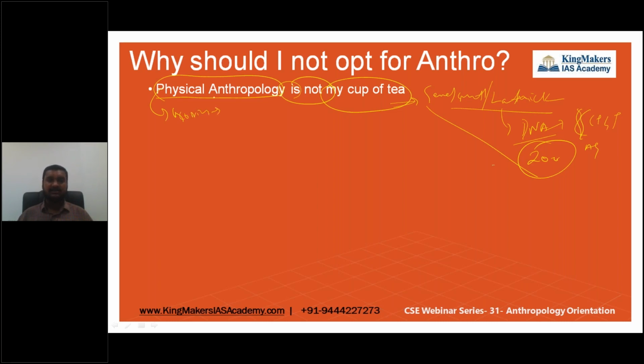Because anthropology has a defined set of answer keys. Whereas in other optionals, you have to derive the answer key yourself, with a good presentation, and it should be coherent or correlated with your evaluator's mindset also. But here in anthropology, you have a defined set of answers. So that defined set of answers will be expected, and it is easy to provide, and easily you can get the marks. This is just like half mathematics. So you have these types of keywords, so definitely you get marks. That type of option is anthro.